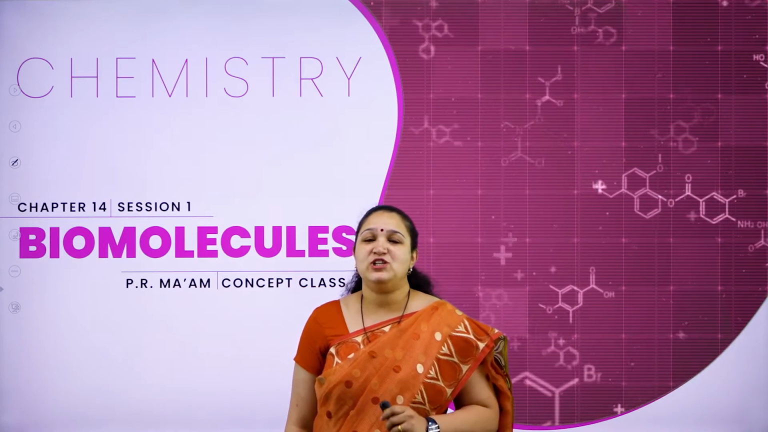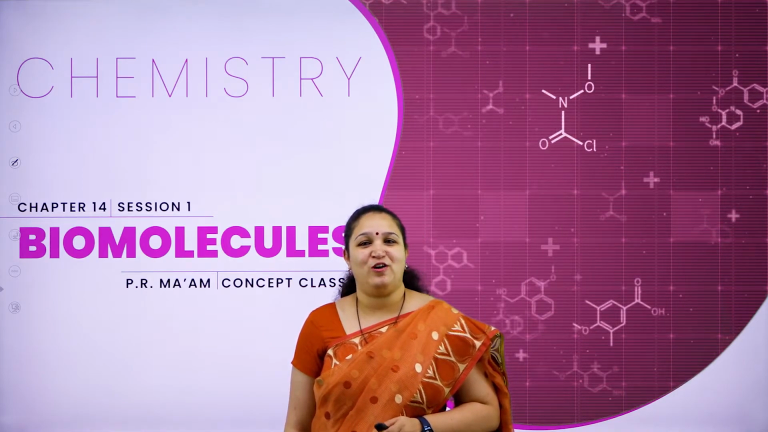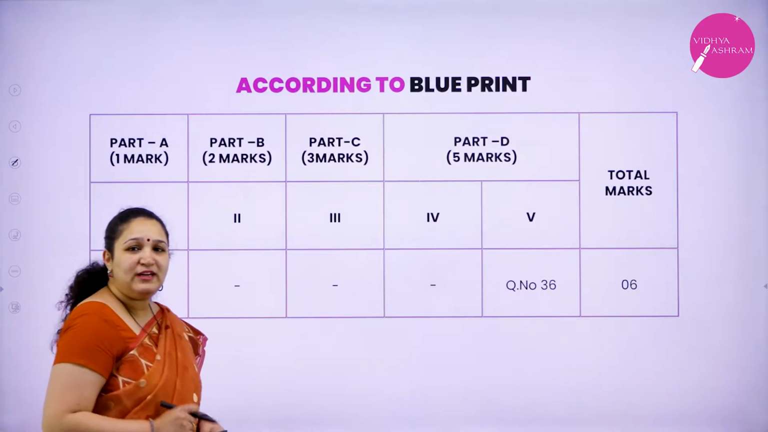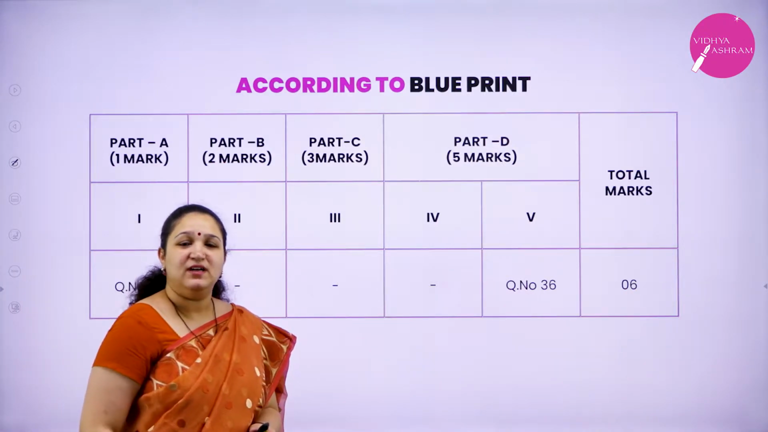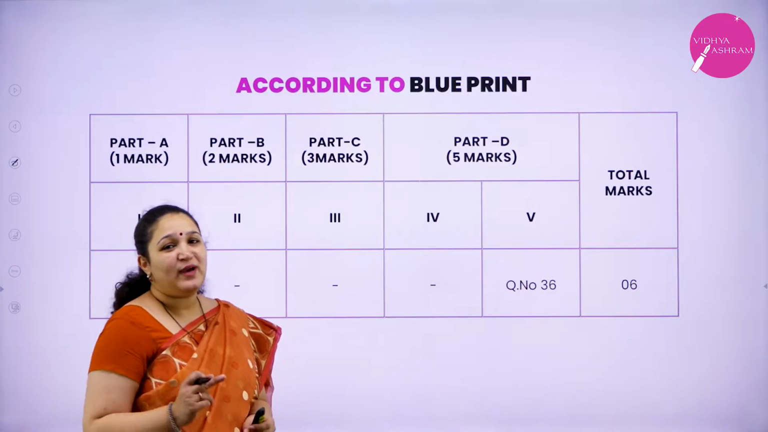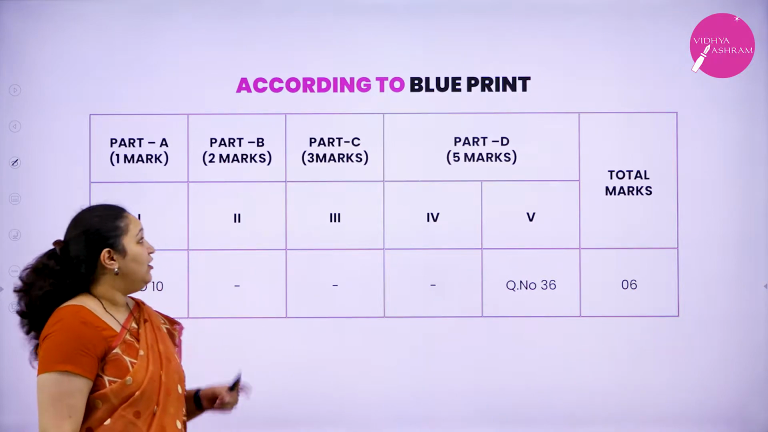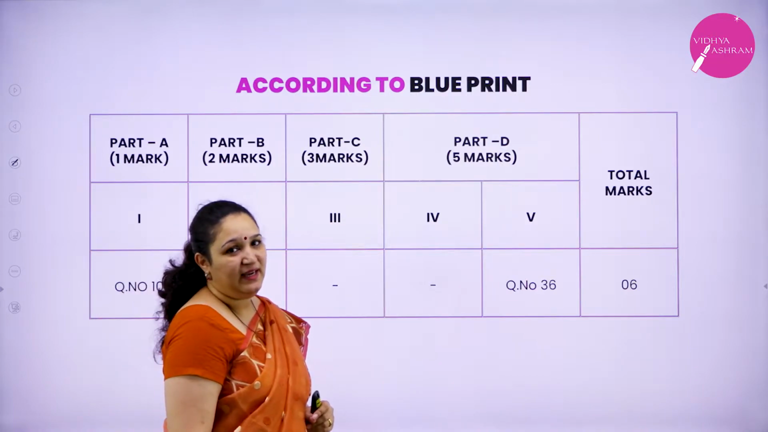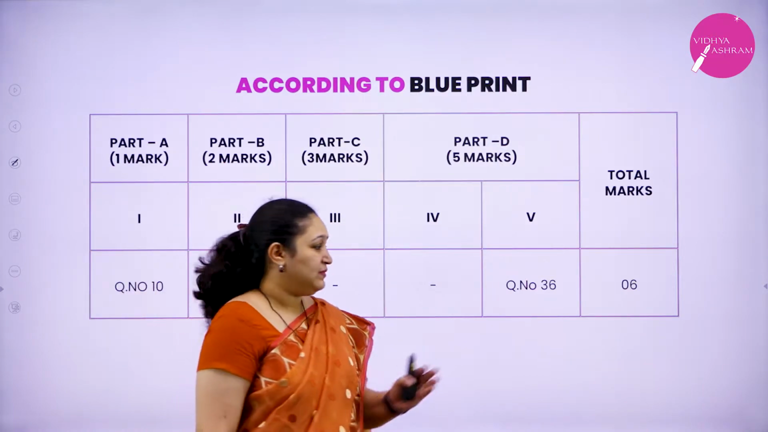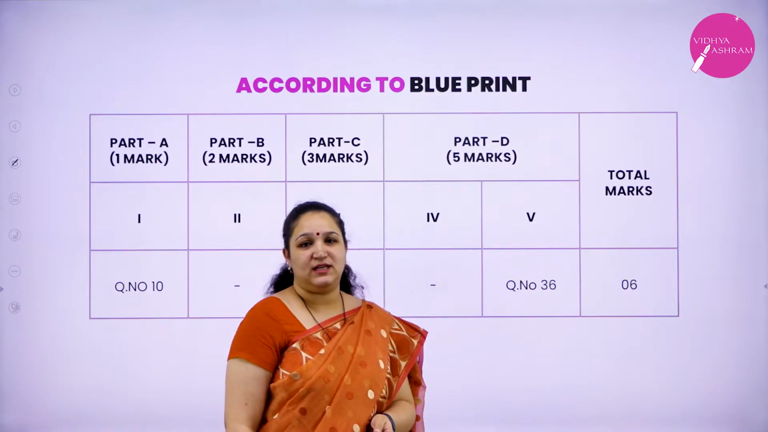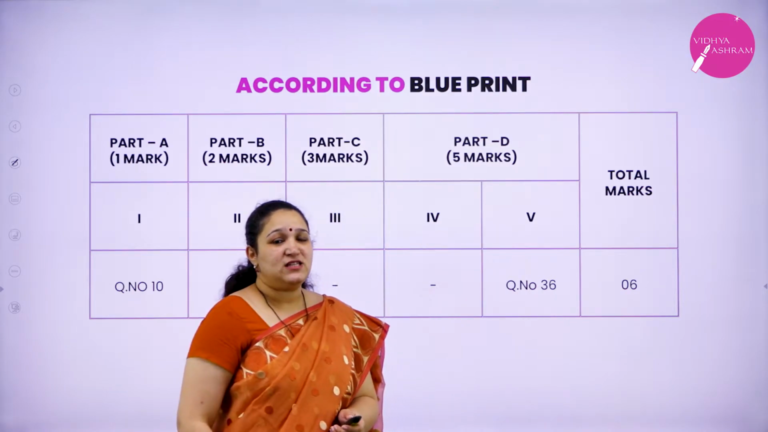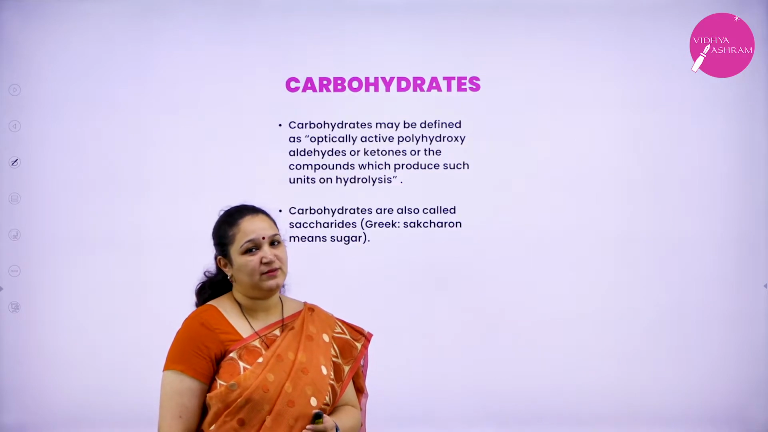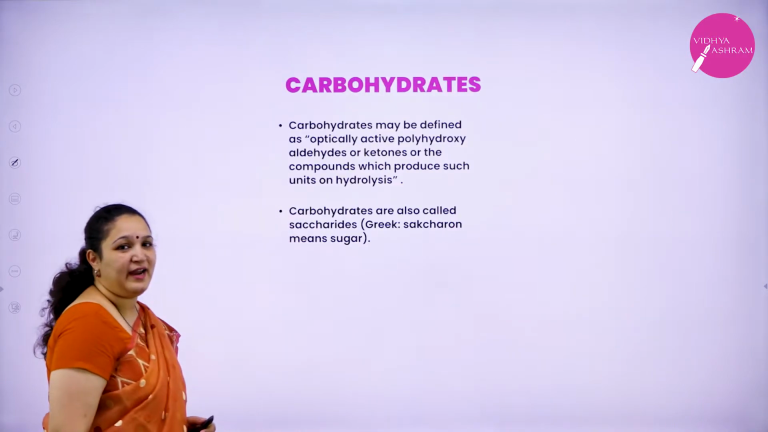Before that, we shall look into the weightage of this chapter. Here, the total weightage of this chapter is 6 marks. You can expect one question from part A and one question from part D carrying 5 marks. That is question number 36. So, next we'll go into the first topic of biomolecules, that is carbohydrates.